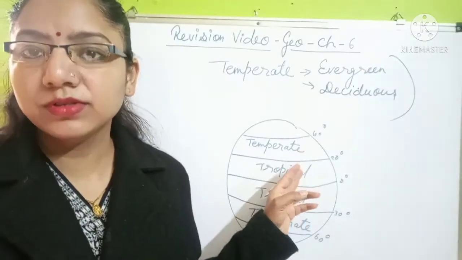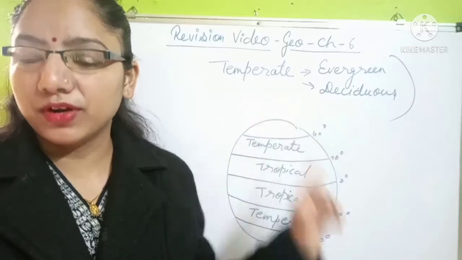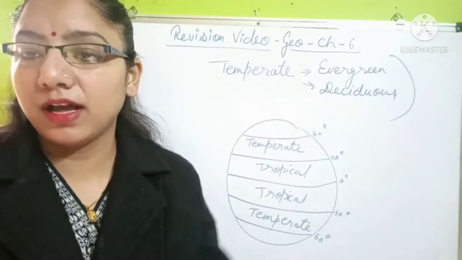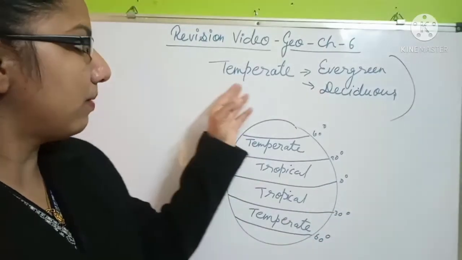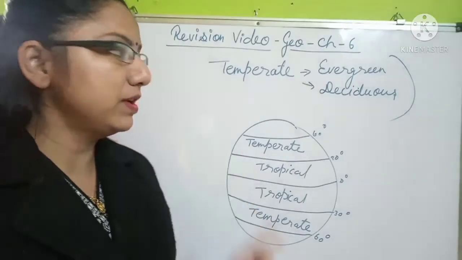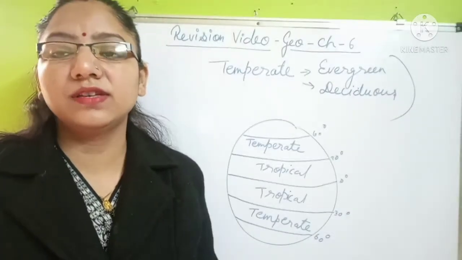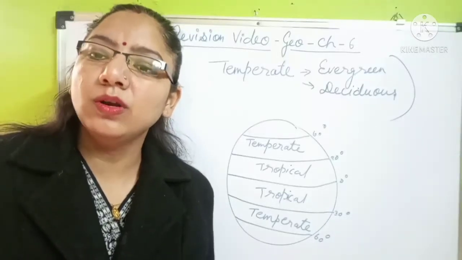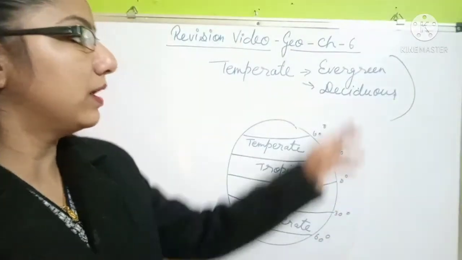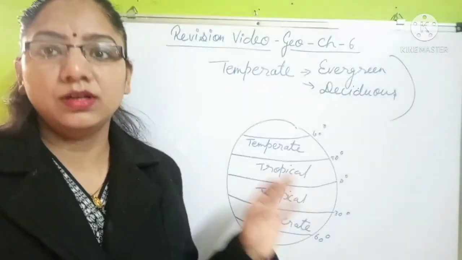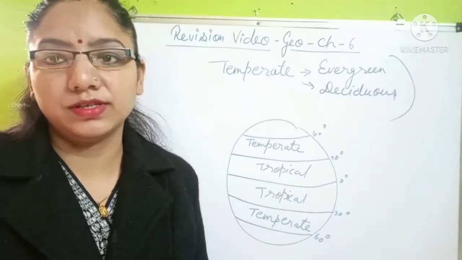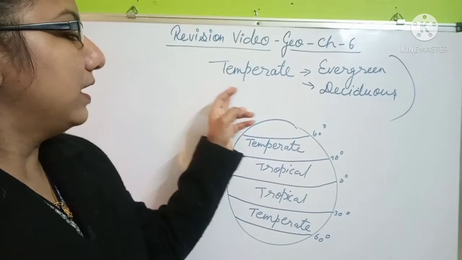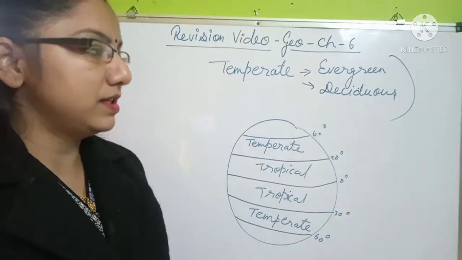The temperate zones, these are including the forest as well as the grassland. So first we will talk about the forest. In the temperate zone, the areas which are receiving a good amount of rainfall and the water availability is whole year, that areas are known as the evergreen forest, temperate evergreen forest. And the other areas are the deciduous forest.